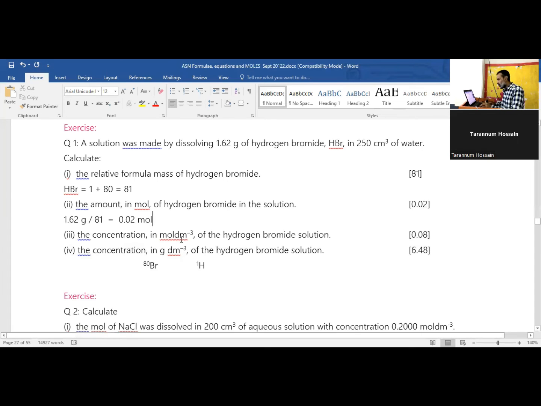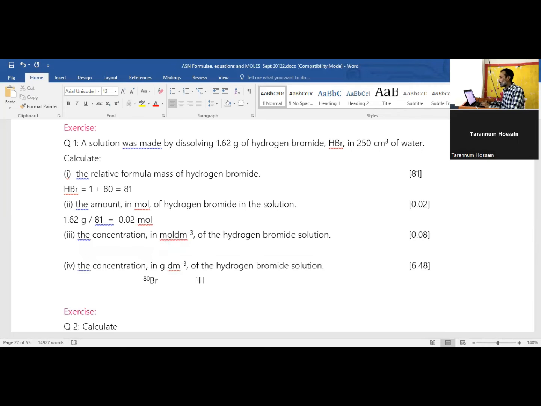So now the next question, very simple, what to do there, এটা কি করতে হবে এখানে বলে দেওয়া আছে। এটা যদি তুমি না দেখতে পারো তাহলে তোমার চোখের সমস্যা আছে। এখানে কি করতে হবে, মোল পার ডিএম কিউব। Okay, so this is concentration in mole per dm cube. So you got the mole, right? এখানে মোলটা তো আছেই। Okay, that you already have mole divide dm cube. Do you have the volume? Yes, 250 cm cube, but that should be in dm cube, 1000 divide করছি, we are getting answer 0.0800 mole per dm cube, that's answer.